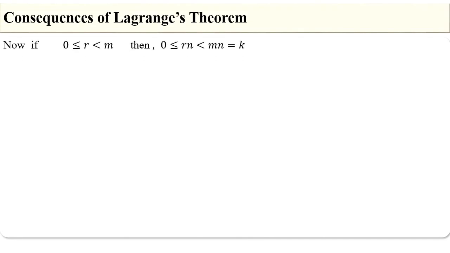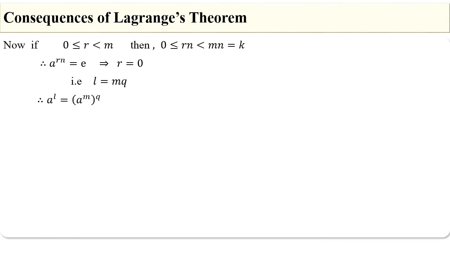Now if 0 is less than or equal to r less than m, then 0 is less than or equal to nr less than mn, which is equal to K. Therefore, we have a^(nr) is equal to e, which implies r is equal to 0. Therefore, L is equal to mq plus r becomes L is equal to mq.